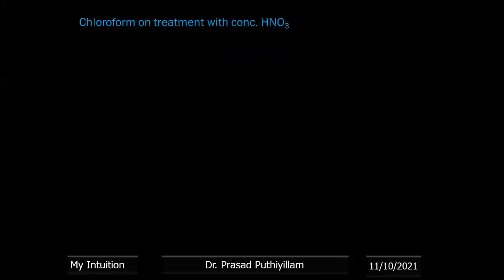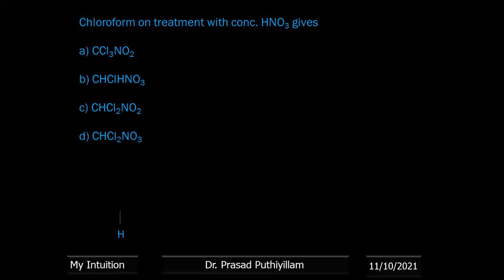Chloroform on treatment with concentrated nitric acid gives CCl3NO2, CHClHNO3, CHCl2NO2, or CHCl2NO3. We'll take the reaction.